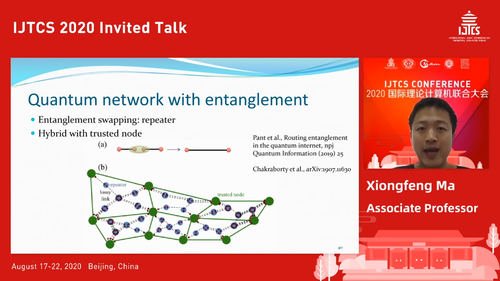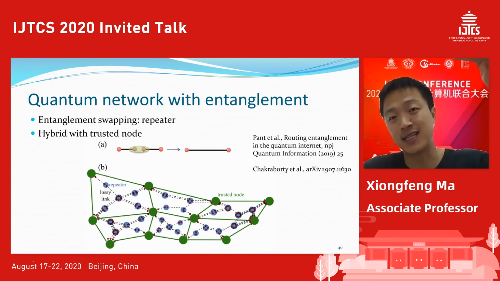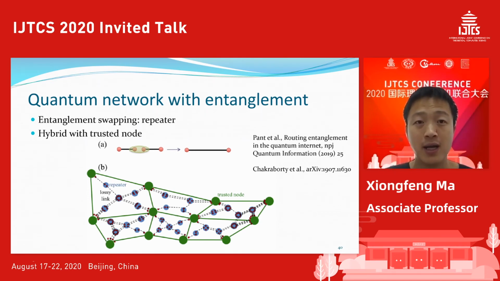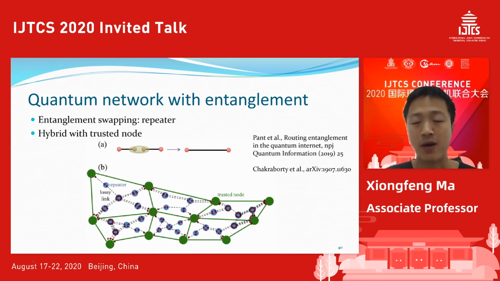Then the network becomes a big, massive issue. In the quantum network, this kind of swapping is like the XOR we discussed in the first example; the XOR becomes swapping in the quantum network. Things become quite complicated, and routing is not trivial.